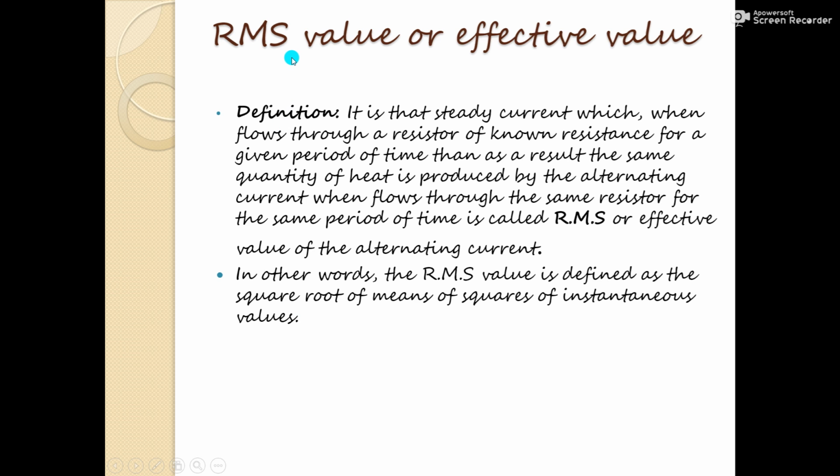The next term we have is RMS value or effective value. It is that steady current which, when it flows through a resistor of a known resistance for a given period of time, produces the same quantity of heat as is produced by the alternating current when it flows through the same resistor for the same period of time. It is called the root mean square or RMS or the effective value of alternating current. In other words, the RMS value is defined as the square root of the mean of the squares of instantaneous values.